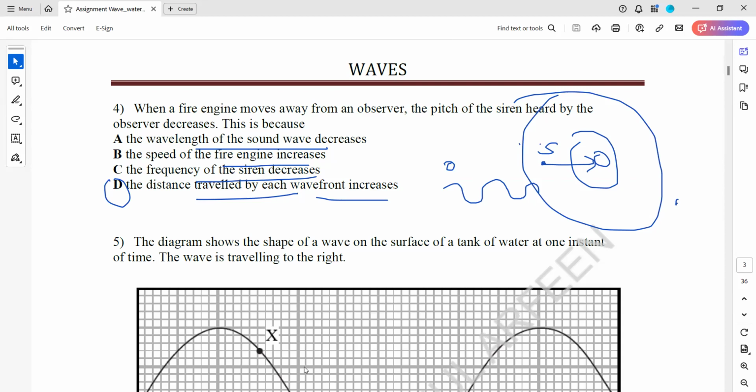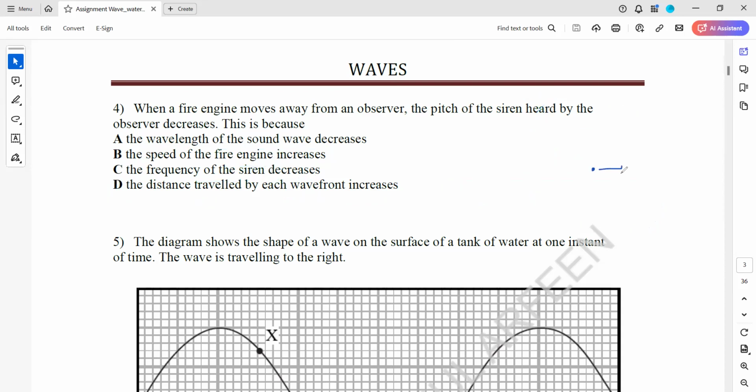Why not C? Frequency of a siren decreases. I mentioned that the frequency of the siren is not decreasing. Why? Because, for example, the source is emitting 30 hertz, but what the observer receives is less than 30 hertz, say 25 hertz or less. So the frequency of the sound has not decreased. The frequency which is received by the observer has decreased. So the frequency of the siren is not decreasing. It remains the same. But the frequency observed by the observer has decreased.